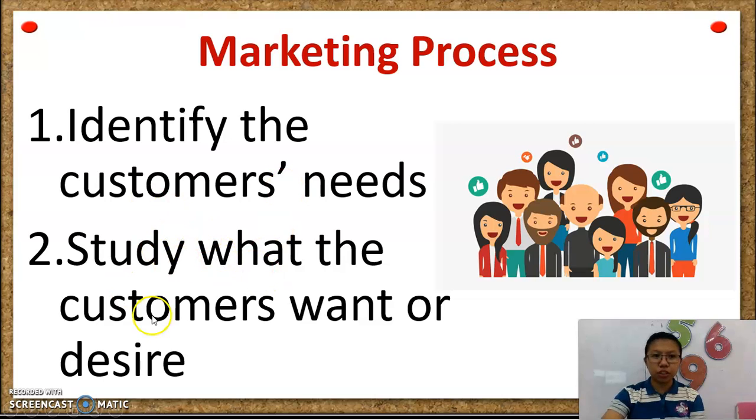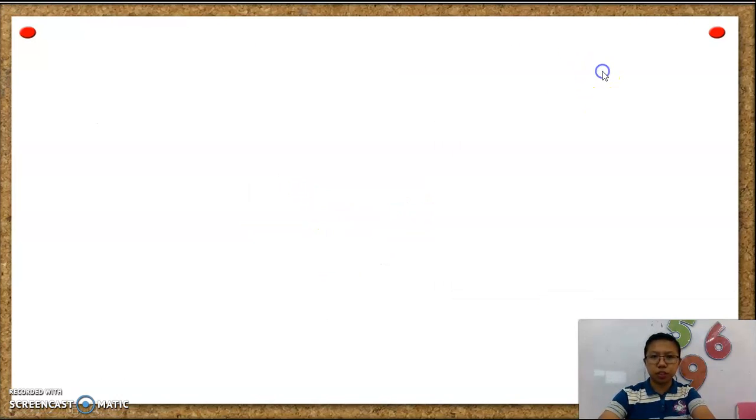Therefore, you need to study the wants of your customers because every customer has their own wants or desires. So again, identify the customer's needs, and number 2, study what the customers want or desire because we have different preferences. Okay, so that's why you're going to study your customers.